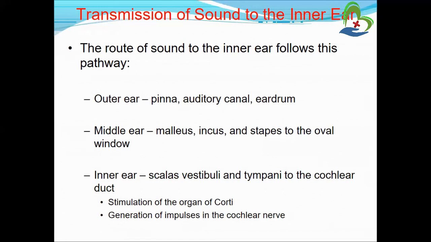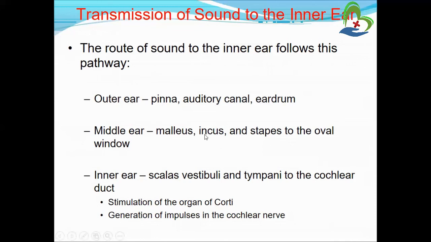The main route of sound to the inner ear follows this pathway: outer ear, pinna, auditory canal, and auditory canal to eardrum. In the outer ear, these three main structures are responsible for passing sound to the middle ear. Now in the middle ear, malleus, incus and stapes.